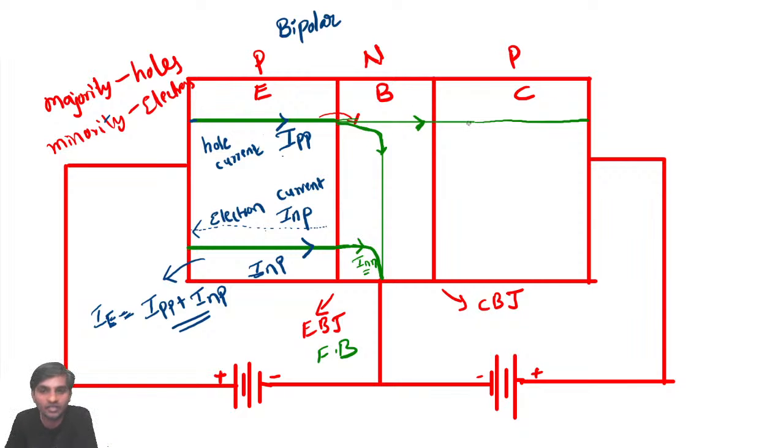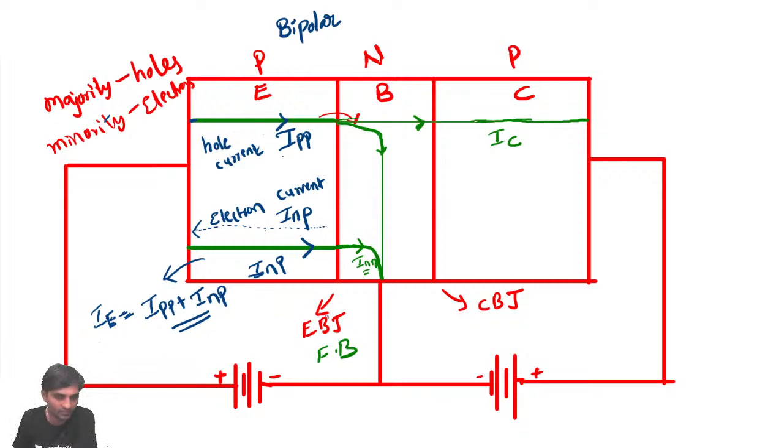Now you can see here again this current is entering. This IE I told. Now can I call this current IC, the collector current? No, I'm not talking about the collector base junction now. I'll come back to it later.